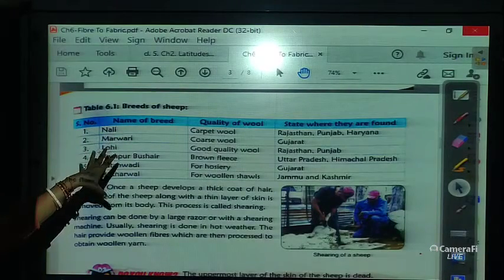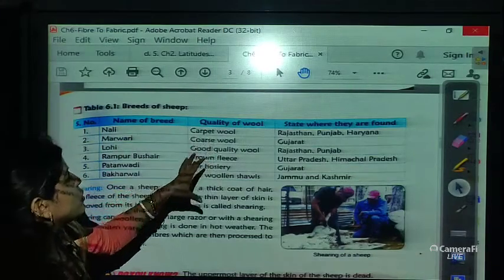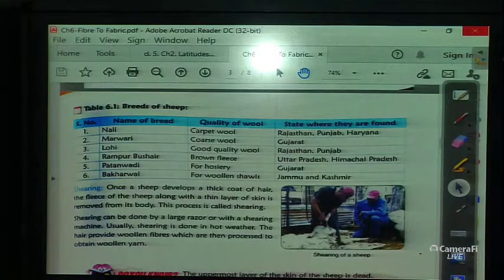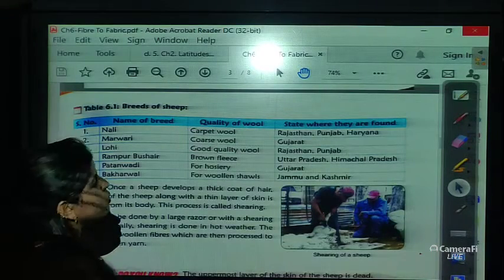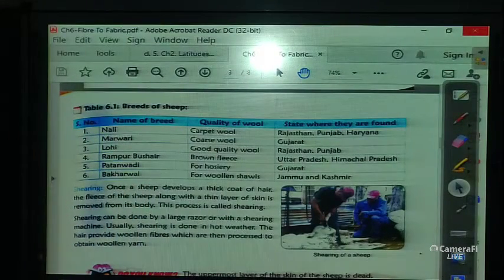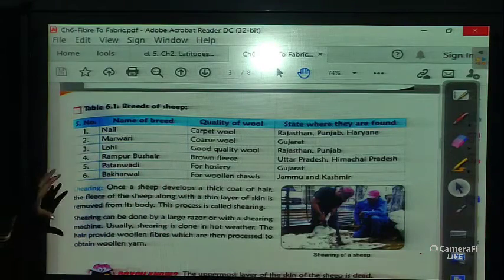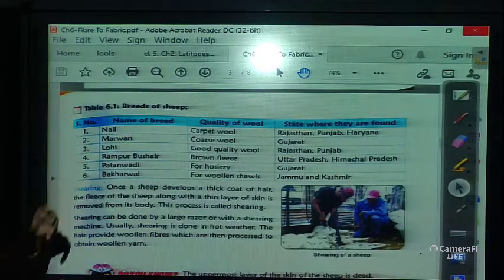First is Nali. Nali is a breed of sheep, and the quality of the wool is used for carpet wool. They are found in Rajasthan, Punjab and Haryana. Next is Marwari. They have very coarse wool and are found in Gujarat. Third is the Lohi breed, which has very good quality wool and is found in Rajasthan and Punjab. Fourth is Rampur Bushair. They have very good quality brown fleece, and are found in Uttar Pradesh and Himachal Pradesh.